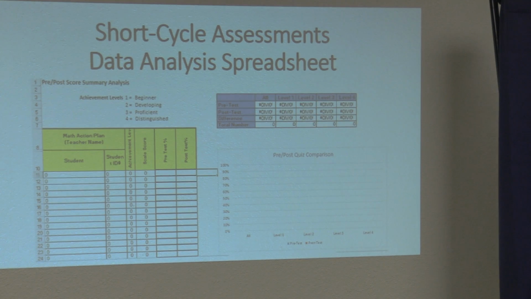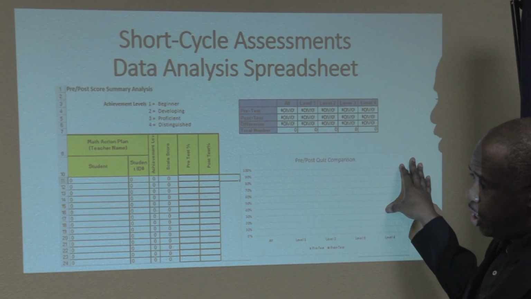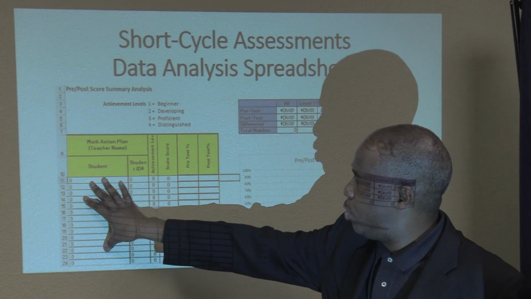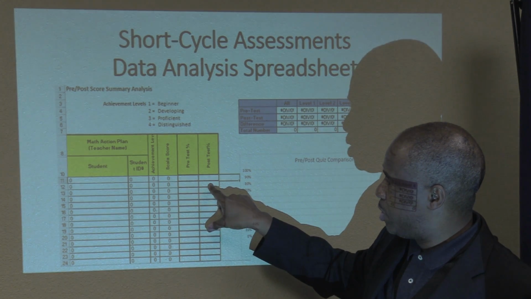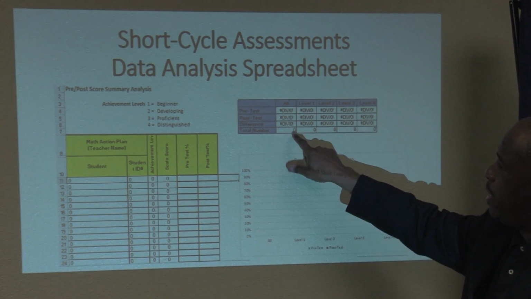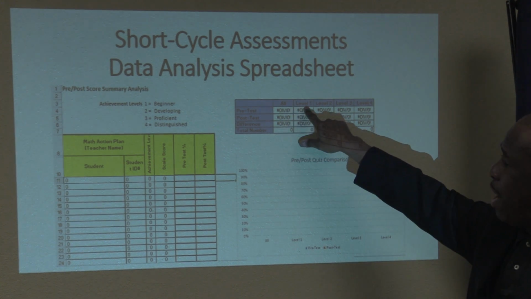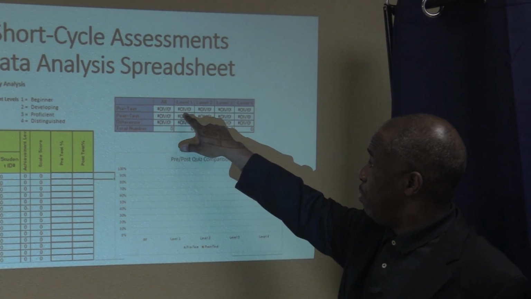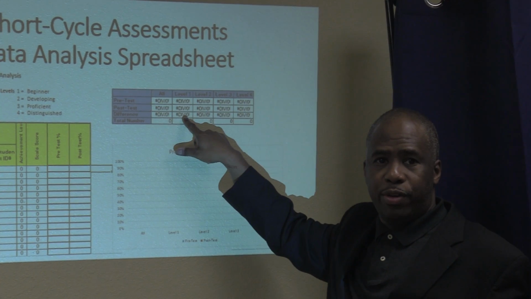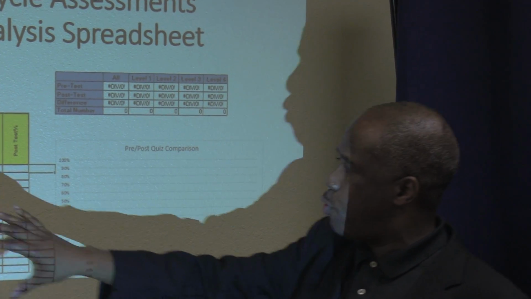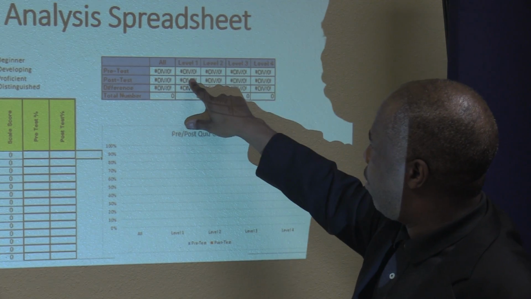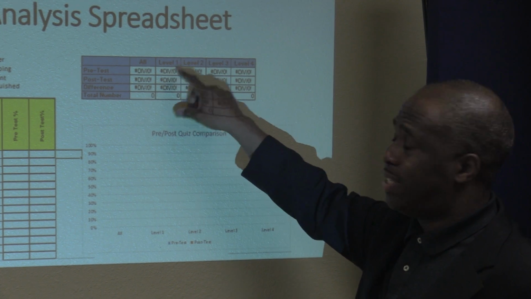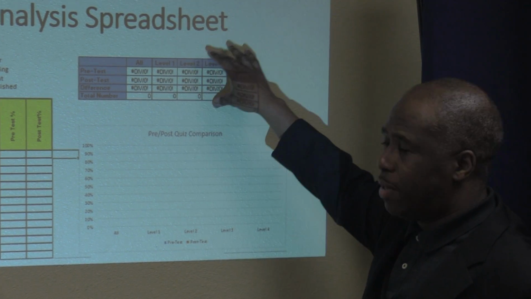Now, what will that do? There's another spreadsheet that they cannot alter. This is protected, so they can't write in it. What it does is bring the student information over, and their pre and post percentage and their achievement level. This table will tell us how many level 1s you had for this skill, what their pre and post were, and how they improved. So not only will it do it for the entire classroom, but it breaks it down to their achievement level descriptors based on the Milestones. So we want to see that our level 1s at least move up to level 2, our level 2s move up to level 3.